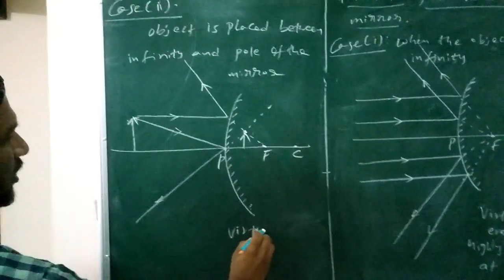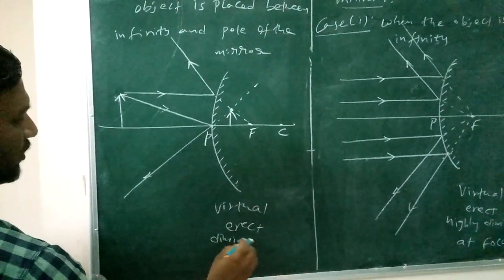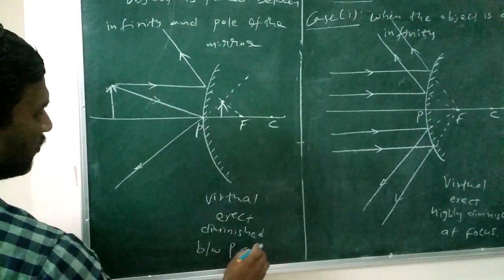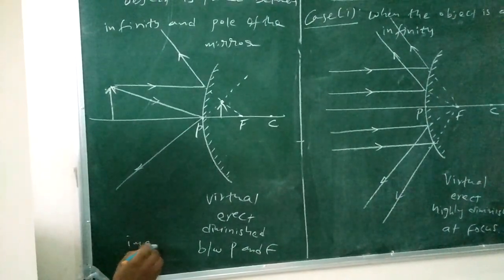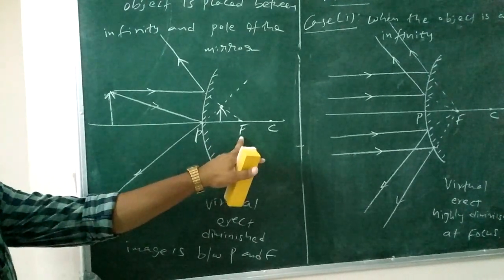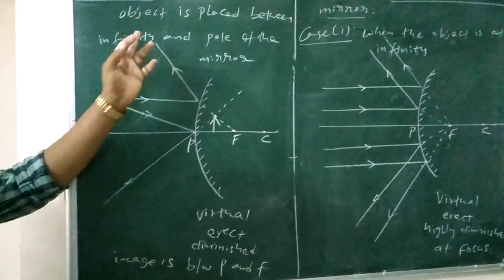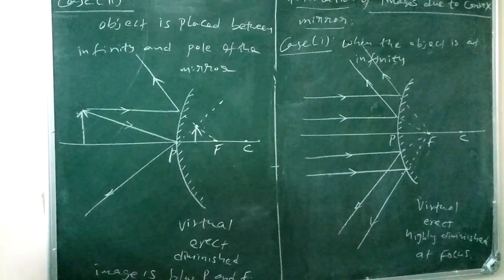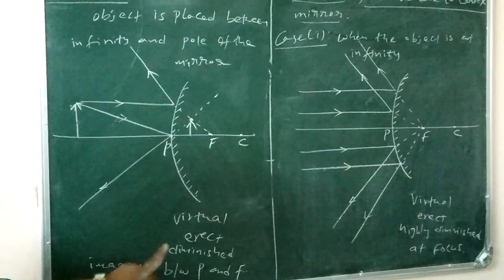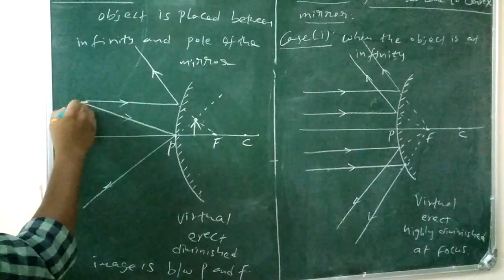The nature of the image is virtual, erect, and diminished, and the image is formed between the pole of the mirror and the principal focus. This is the second case. When the object is placed between infinity and pole of the mirror, the image is virtual, erect, diminished, and formed between the pole and principal focus.